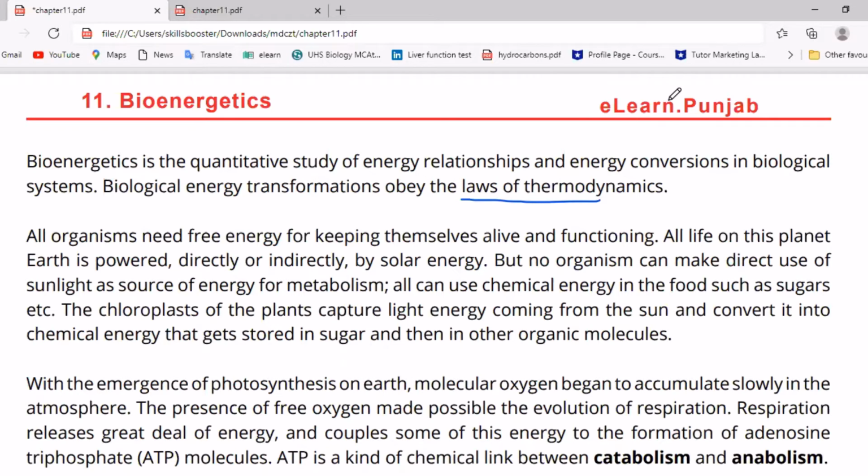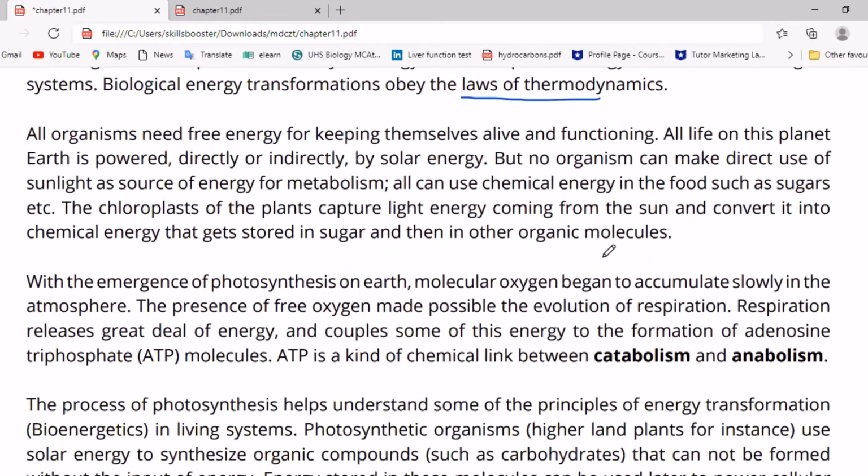Respiration releases a great deal of energy and couples some of this energy to the formation of adenosine triphosphate, a high energy molecule. ATP is a kind of link between catabolism and anabolism.